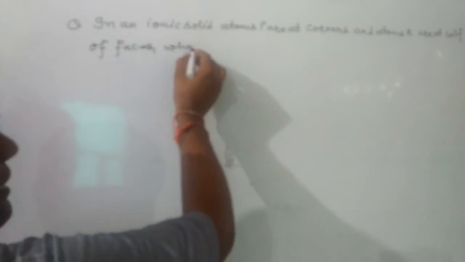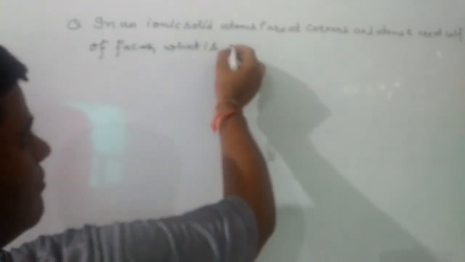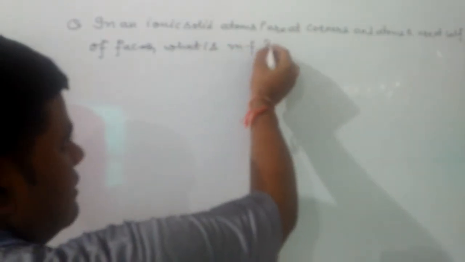What is the molecular formula of this solid?